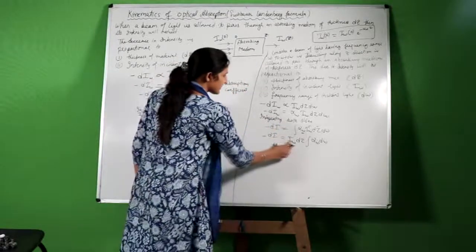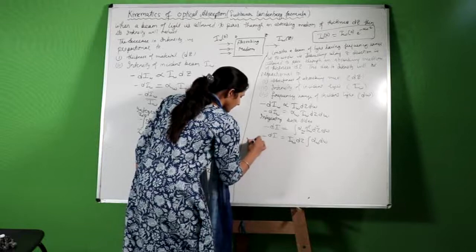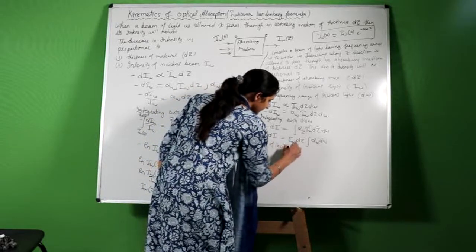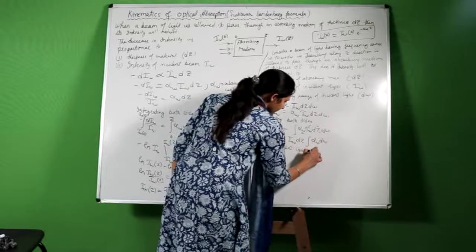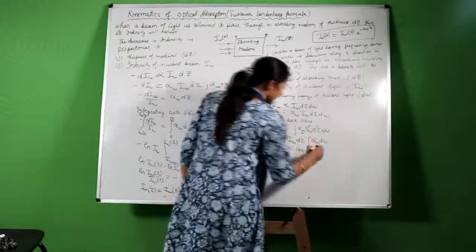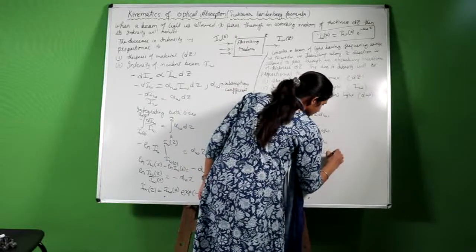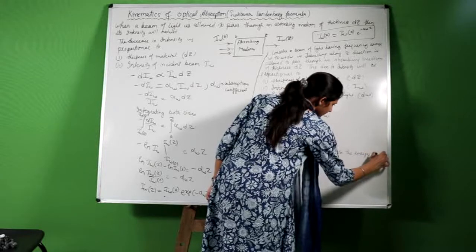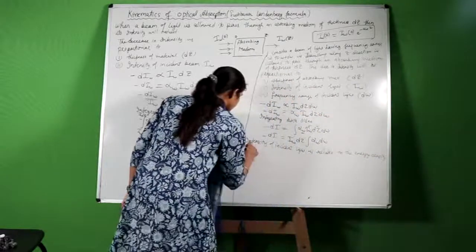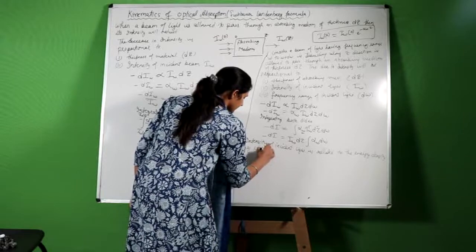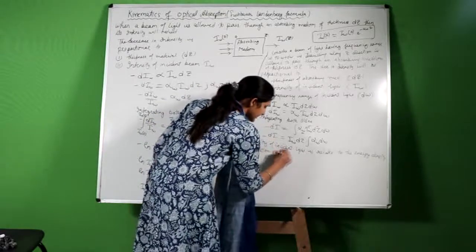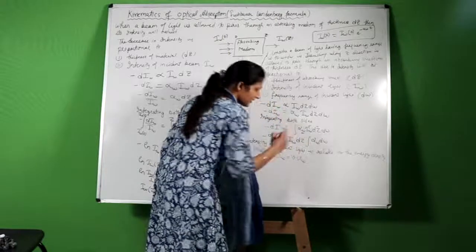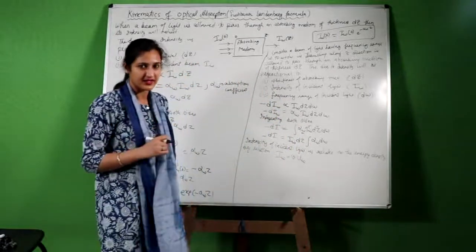Now the intensity of incident light, we know that the intensity of incident light is related to the energy density by a relation. What is the relation? Intensity is equal to energy density multiplied by the velocity with which it is traveling.